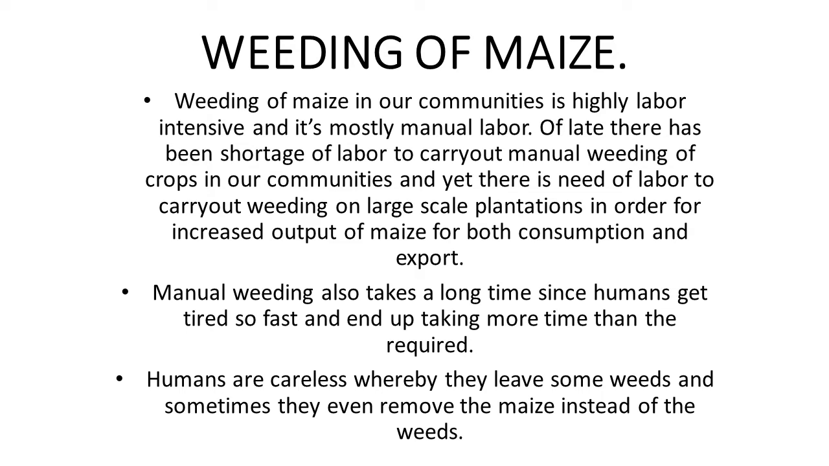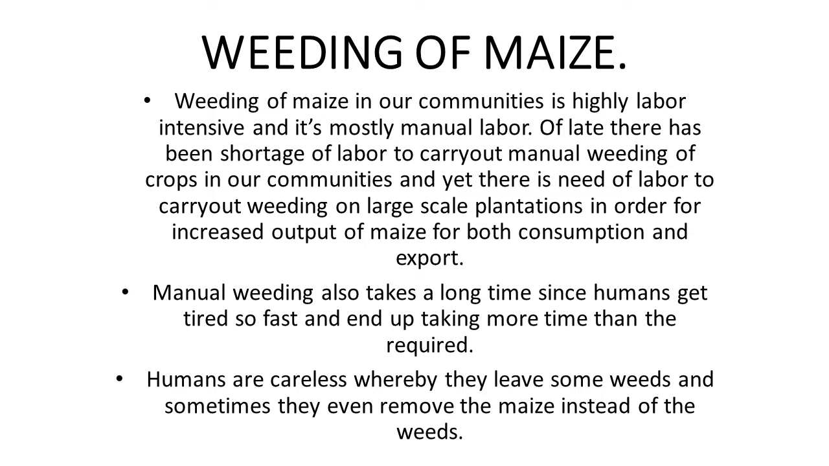Hello everyone. In this video we are going to talk about how artificial intelligence is used in the field of agriculture. This is through the weeding of maize. Weeding of maize in our communities is highly labor intensive and it's mostly manual labor. Of late there has been shortage of labor to carry out manual weeding of crops in our communities, and yet there is need for labor to carry out weeding on large-scale plantations in order for increased output of maize for